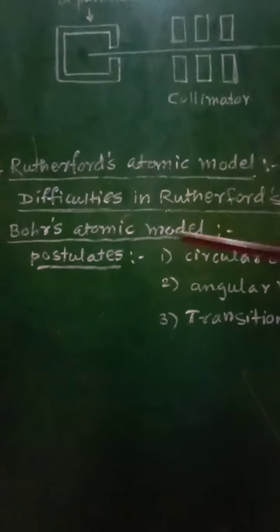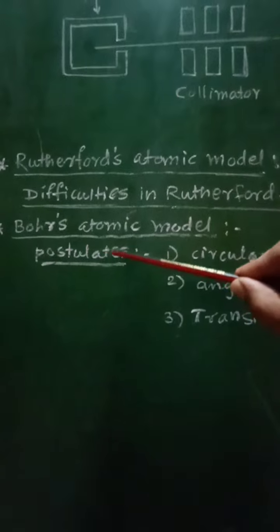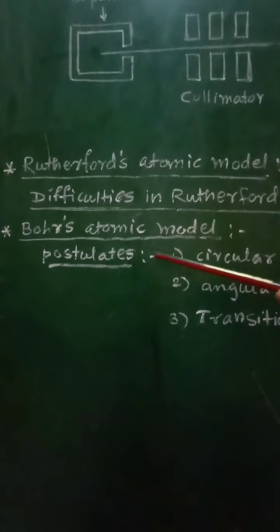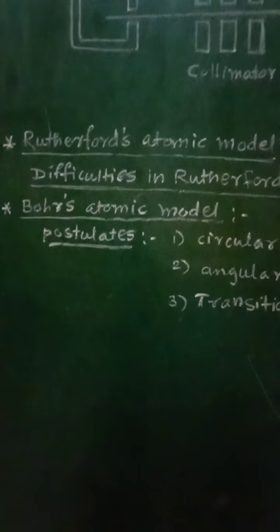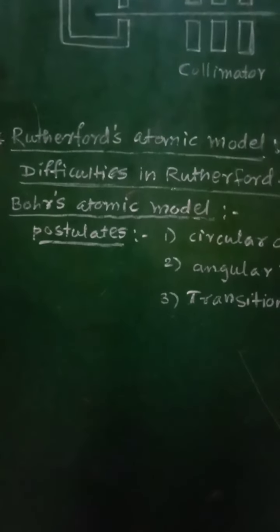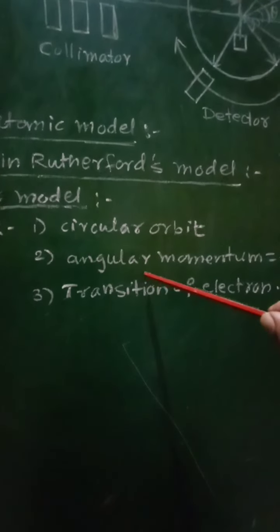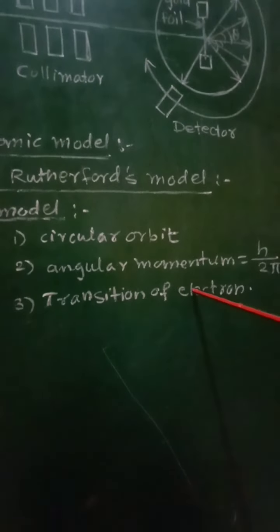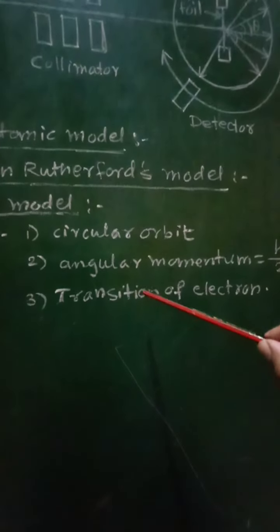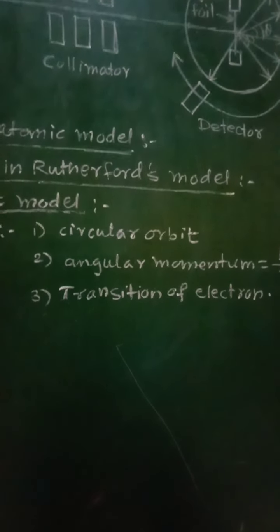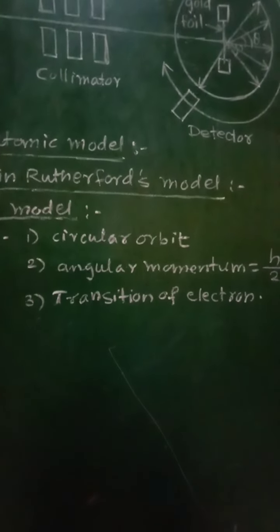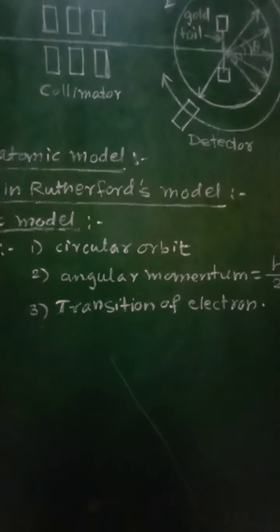Now we will consider one more atomic model, that is Bohr's atomic model. According to Bohr's atomic model, some postulates are given by Bohr. In all, there are 3 postulates. The first postulate is related with the circular orbit of the electron, the second gives the angular momentum of the electron, and the third is related with the transition of the electron from higher energy level to lower energy level. Let us see these postulates.